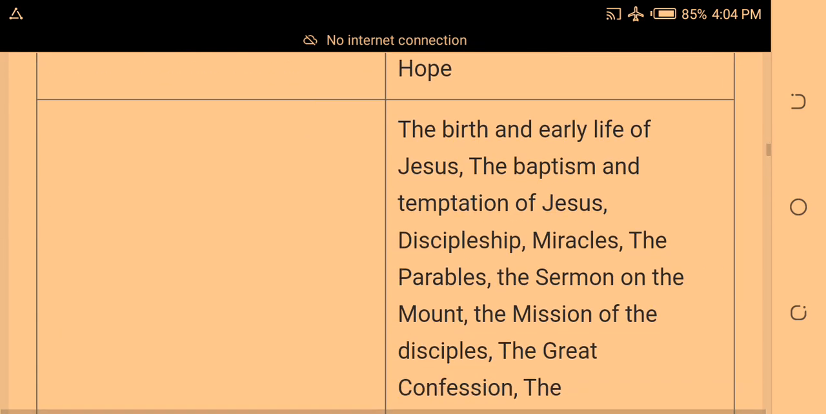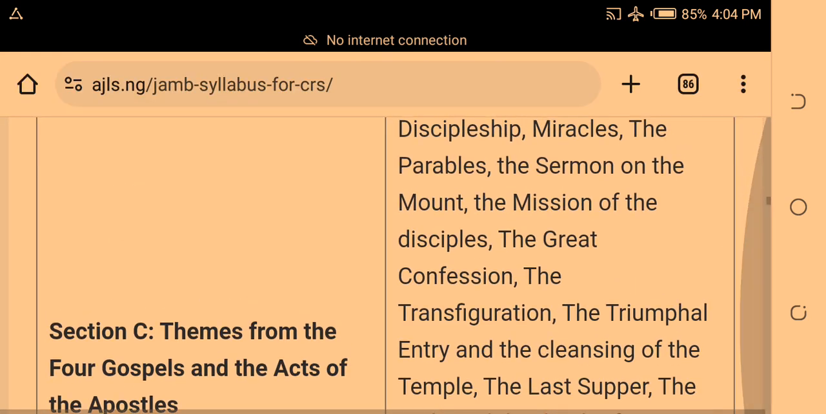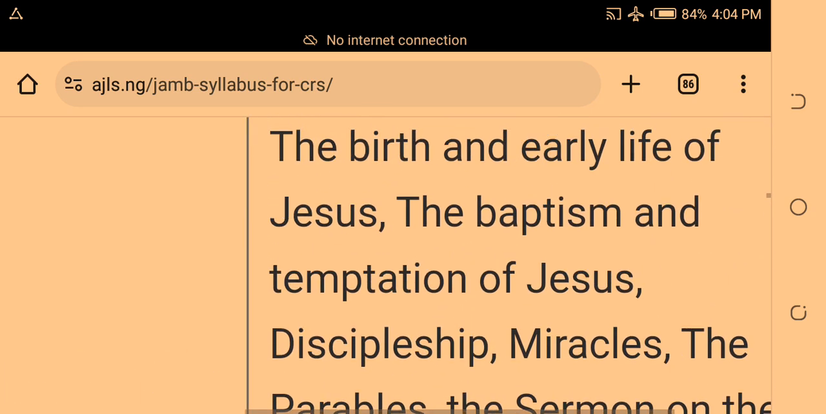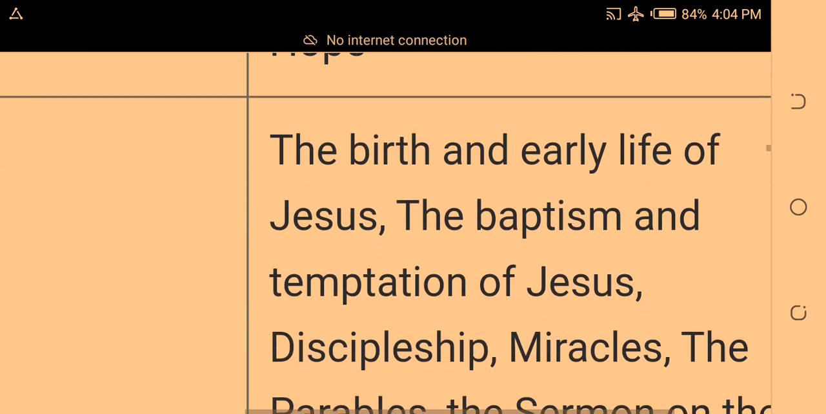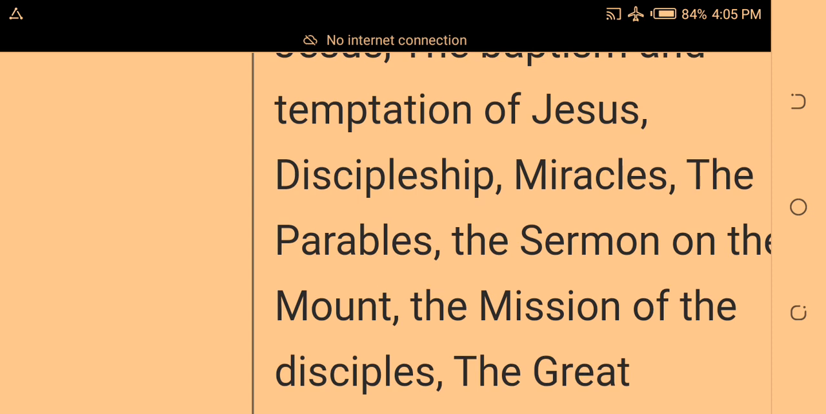After that, let's go to section 3. You already know in section 3 we should study about themes from the 4 Gospels and the Acts of the Apostles. So here the topics you should look at are the birth and the early life of Jesus Christ, the baptism and temptation of Jesus, discipleship, of course, you should know the names of disciples, Peter, Paul.